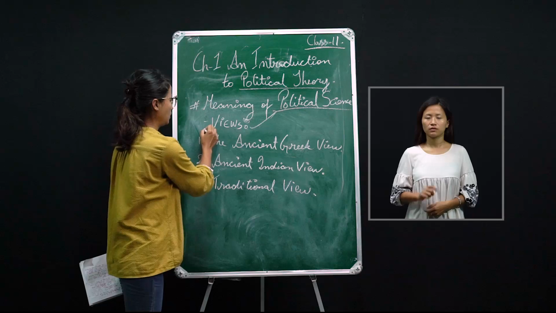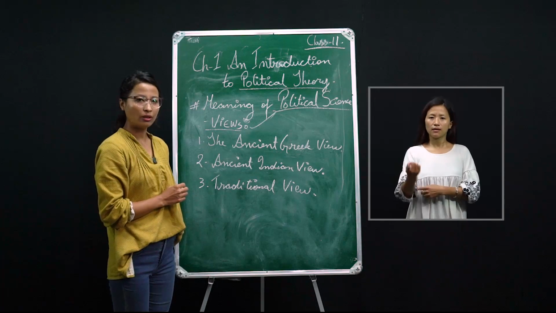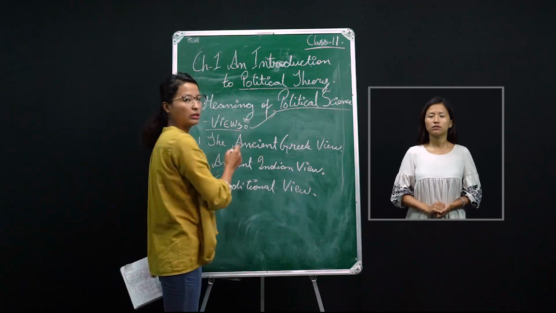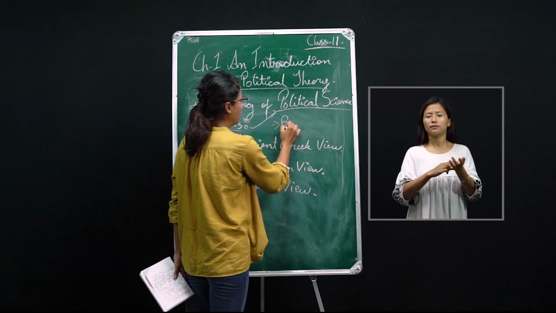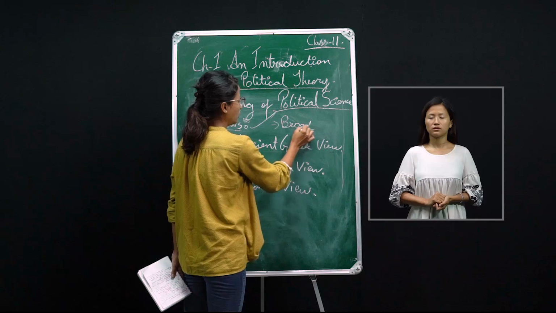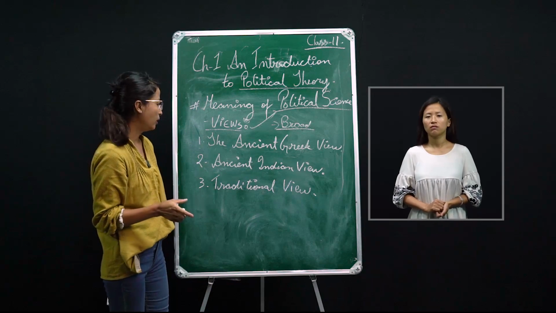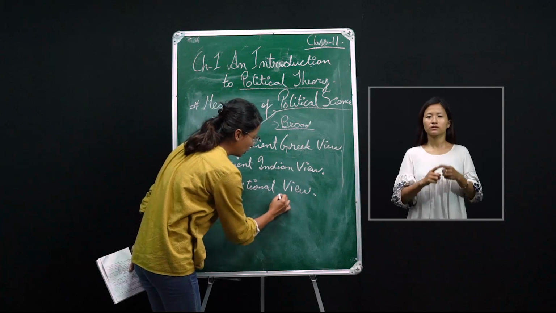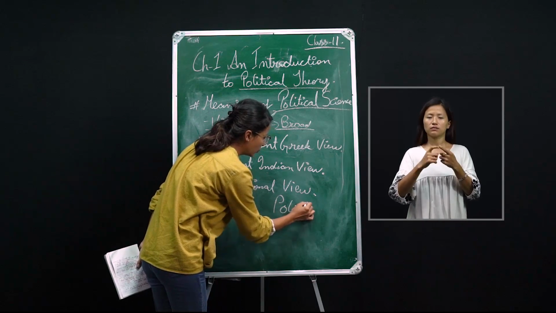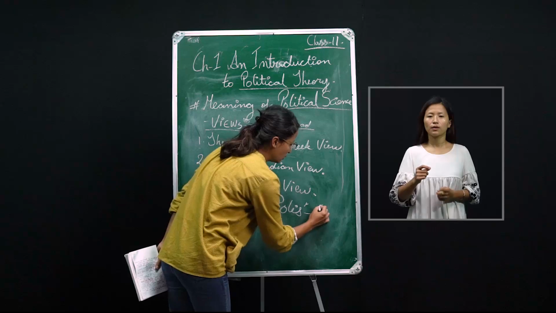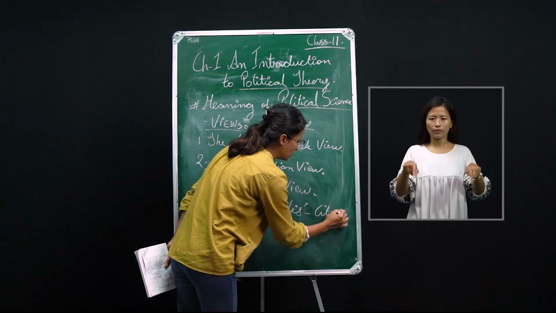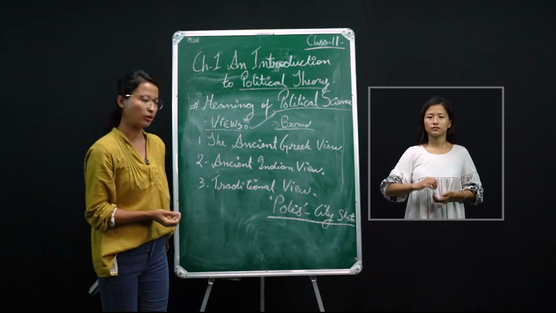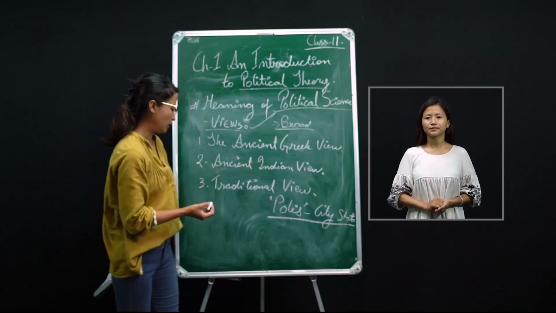The first one is the ancient Greek view. For the Greeks, the term political is very broad, having a wider meaning. In fact, the term political is derived from the Greek word polis, which means city-state.